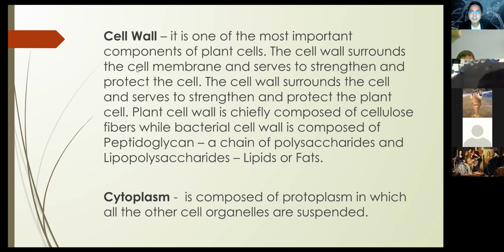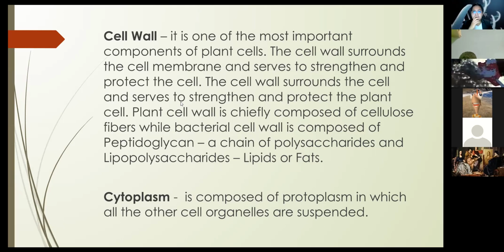Plant cell wall is typically composed of cellulose fibers. These cellulose fibers are actually a product of photosynthesis. It's a complex sugar, which is a product of photosynthesis. But we cannot perform photosynthesis, so we don't have a cell wall at all, right?